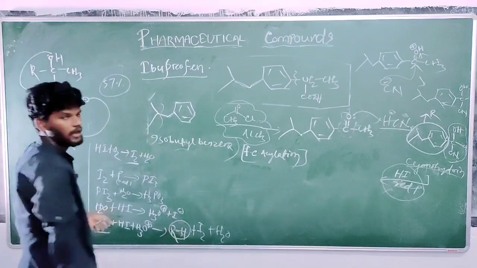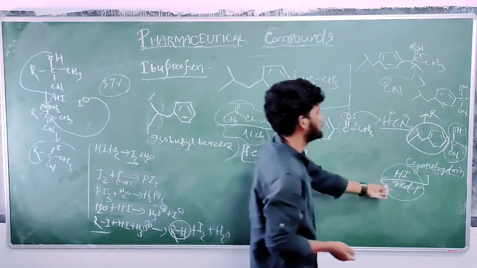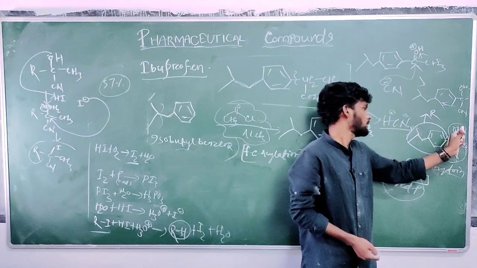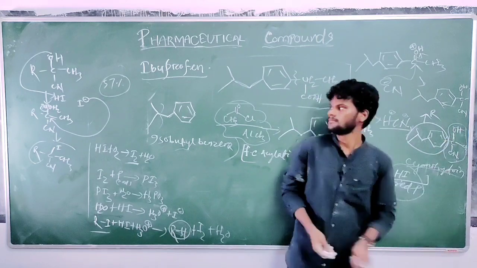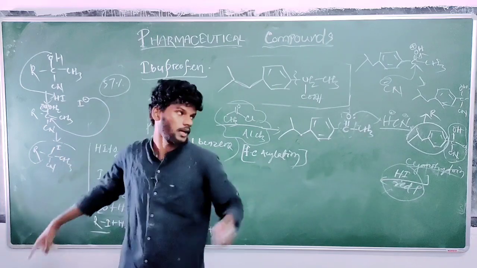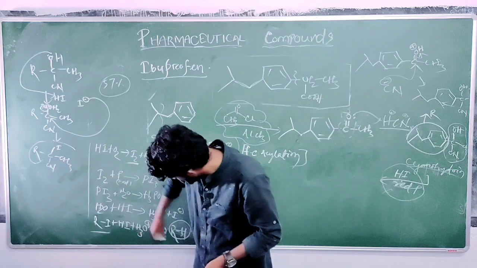RH, this is a simple alkane. So this reagent is used for reduction of alcohol or alkyl halide to which group?